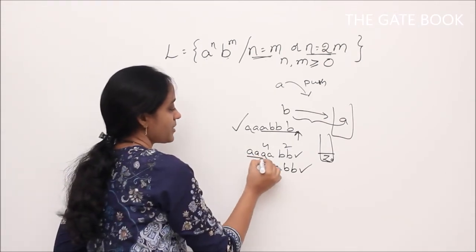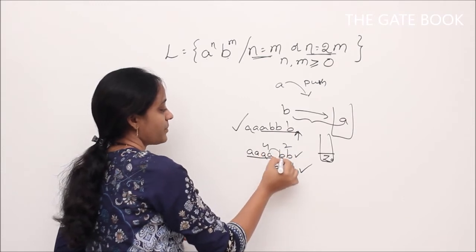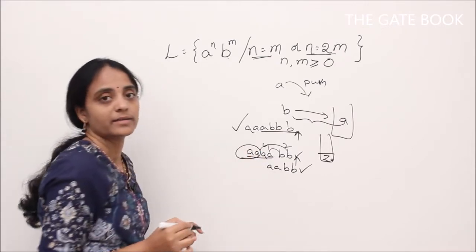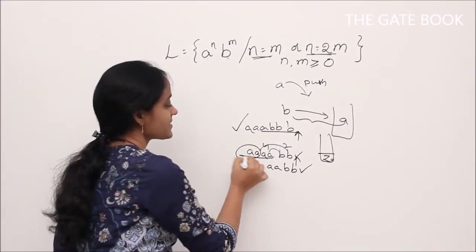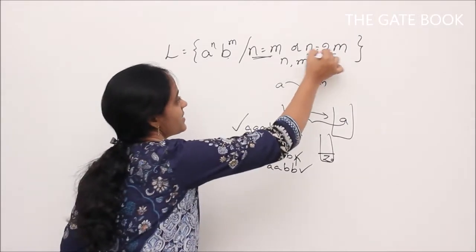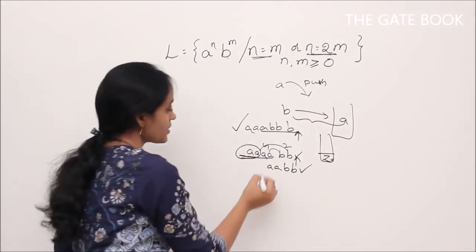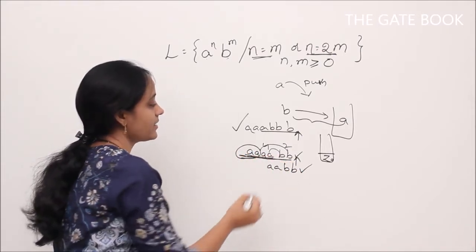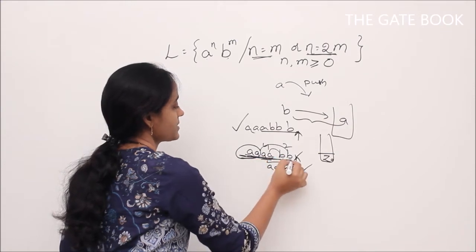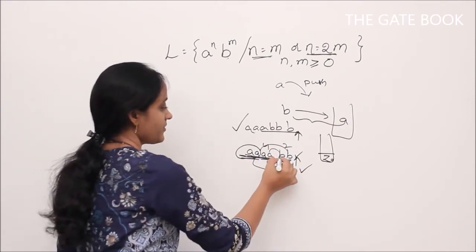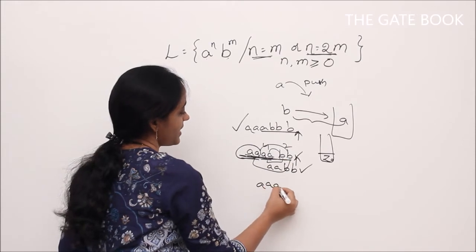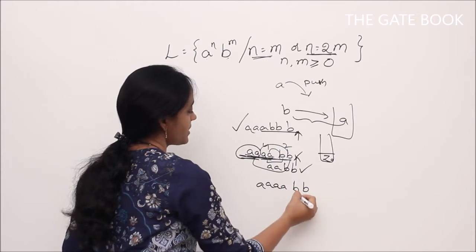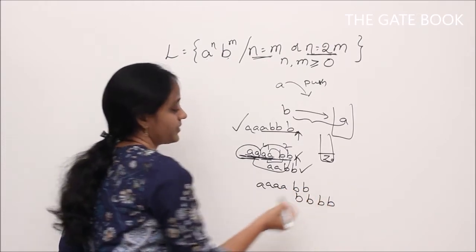Suppose in this case we are pushing all the A's. For every B we are popping 1 A, then we reach end of input, but we still have some A's. But we can't say that it's an invalid string, right? Because there is one more condition which needs to be checked. So suppose in this case, how do we say that it's a valid thing? For every B we have to pop 2 A's. So initially when we see the first B, after some A's, we don't know whether we are going to get half of the A's or an equal number of A's, right?